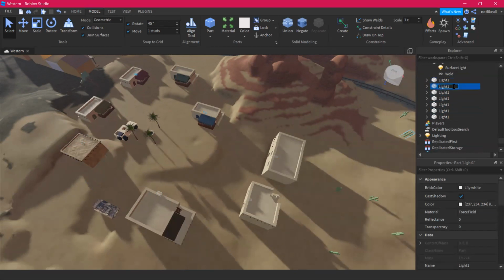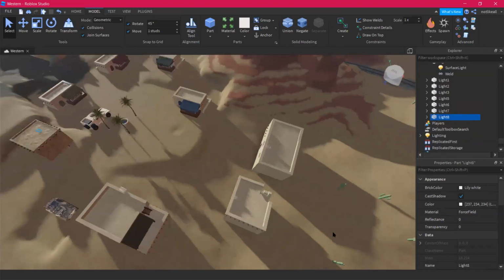I'm gonna change the numbers to two, three, and so on, 6, and this is going to be 7. All right, I'm going to change this thing to 8. So we got 8 lights around.